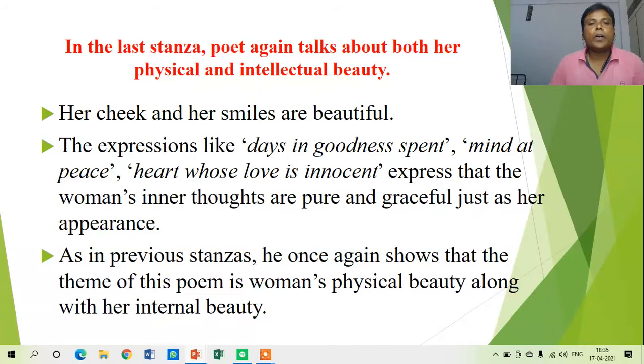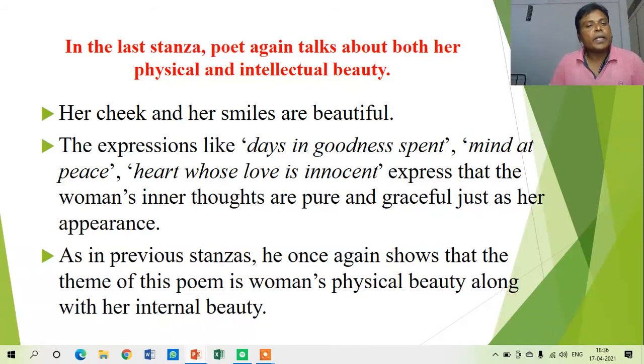The expressions, like all these italic words, are terms and phrases from the poem itself. Days in goodness spent. Another is mind at peace. And third is heart whose love is innocent. All these expressions are used by Lord Byron in this poem. So these expressions express that the woman's inner thoughts are pure and graceful, just as her appearance. As he has been describing the lady, that her face is beautiful, she is a symbol of beauty, she is a completely beautiful lady. In the same way, her inner thoughts are pure as well as graceful like her appearance.